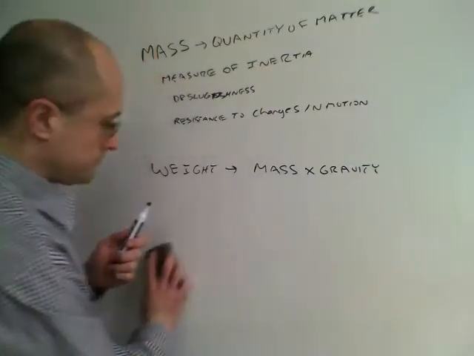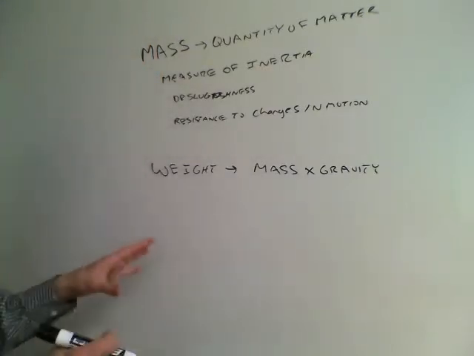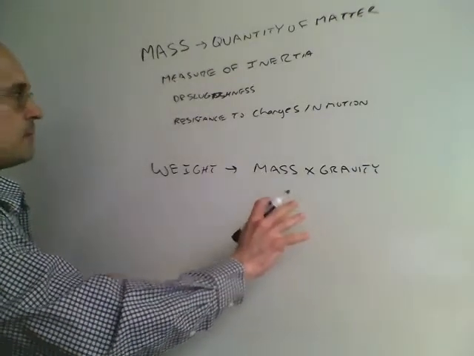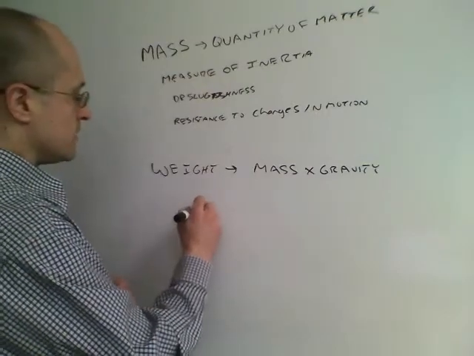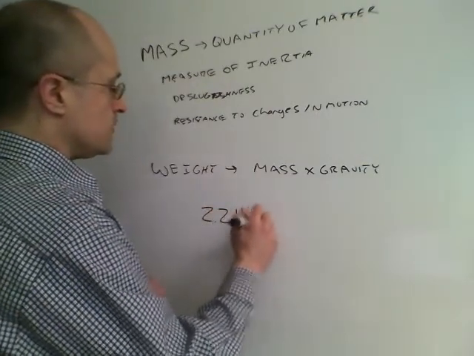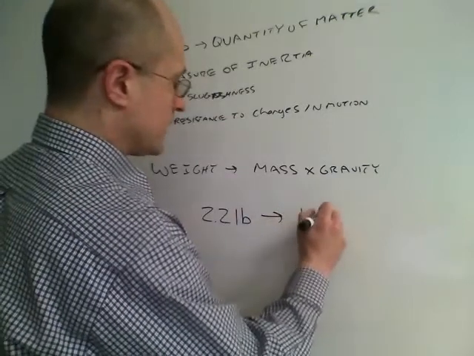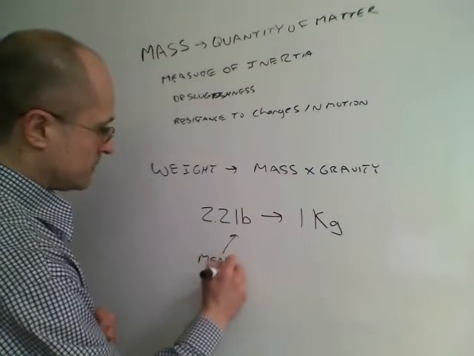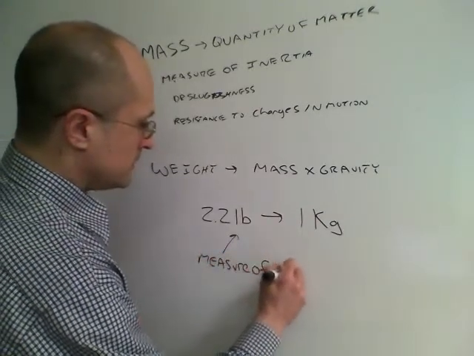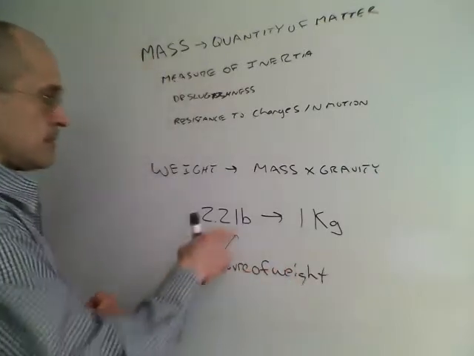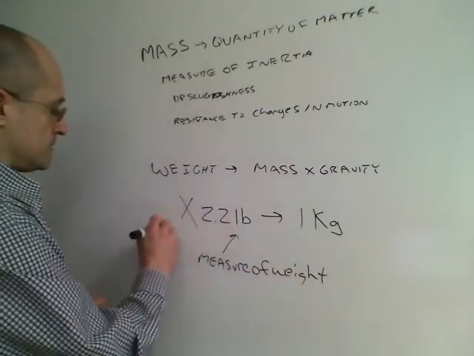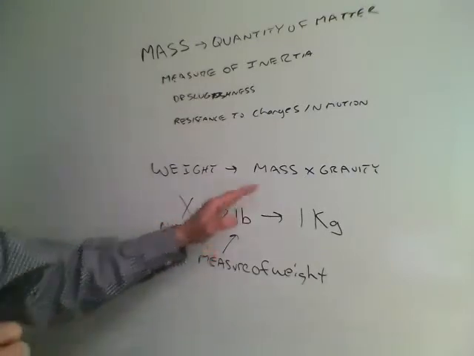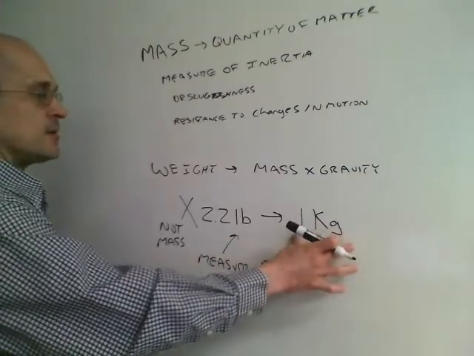Okay. Now the last thing we need to mention is that it just so happens on the Earth that 2.2 pounds is 1 kilogram. But pounds are a measure of weight. Pounds are not mass. We do not want to confuse weight and mass. The kilogram is the fundamental.